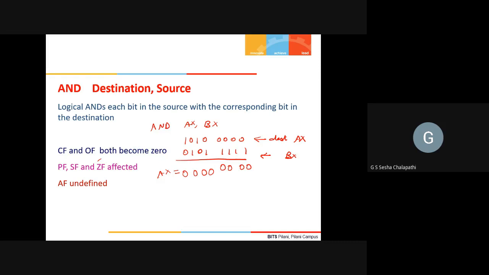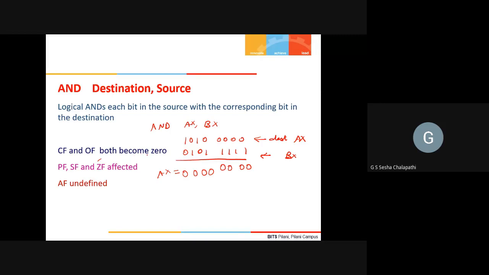PF, SF and ZF will be affected, that is parity flag, sign flag and zero flag. The auxiliary carry flag is undefined, so it will not be taken into consideration when you are doing any sort of operation like that.